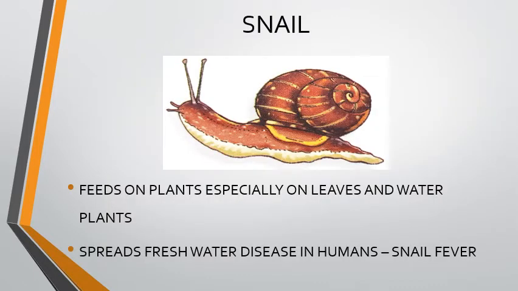Second one is about snail. Snail feeds on plants, especially on the leaves of water plants. It spreads a freshwater disease in humans commonly called snail fever.